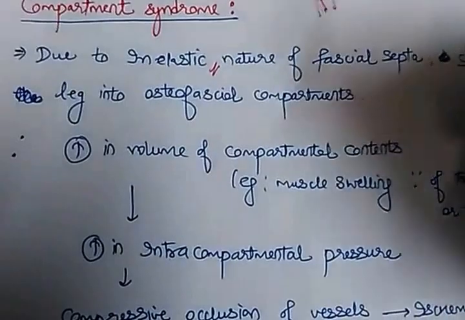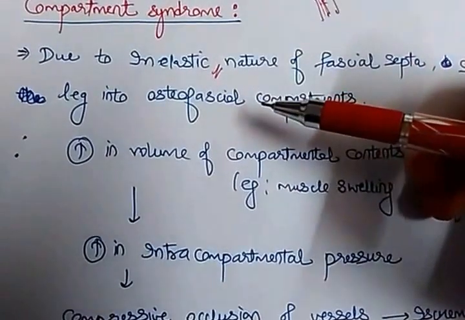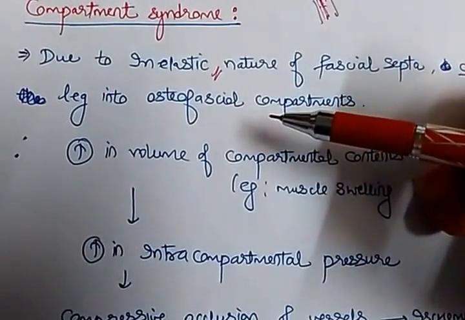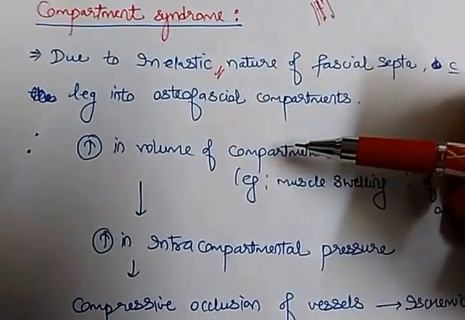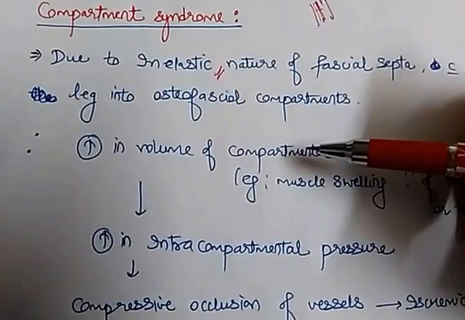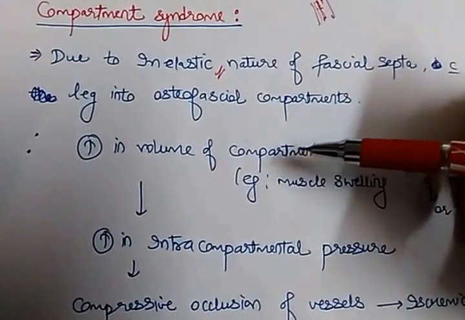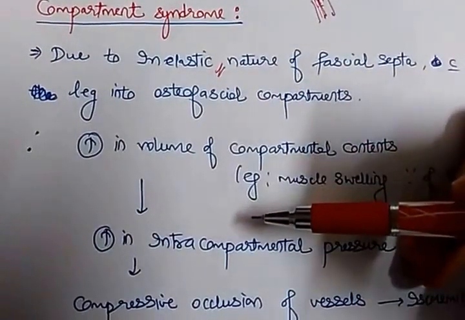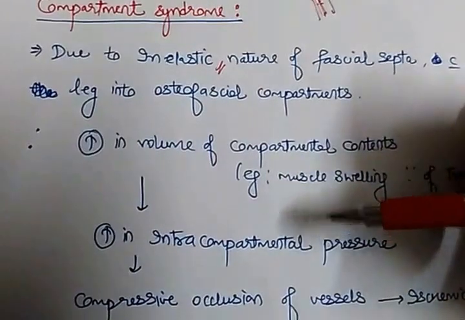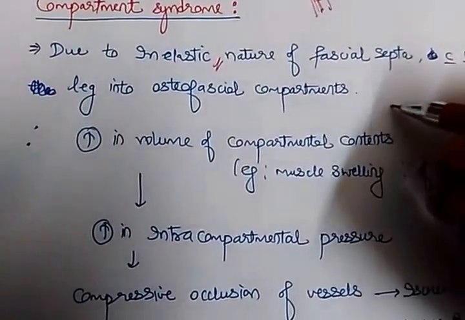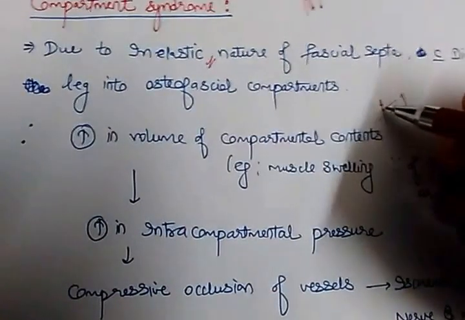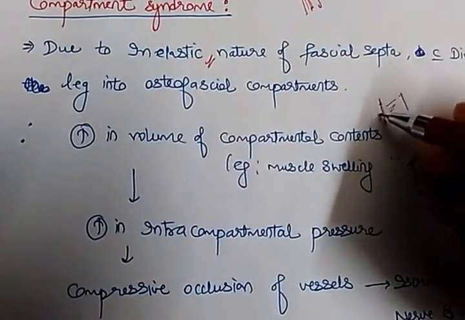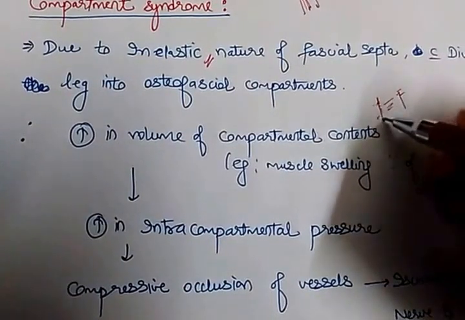So what happens whenever there is some increase in the volume of this compartment, maybe due to any trauma or hemorrhage or local infection leading to muscle swelling, for example? It can lead to an increase in intracompartmental pressure, because suppose this is a compartment, these are the fascial septa, and if they are inelastic, then they can't expand.